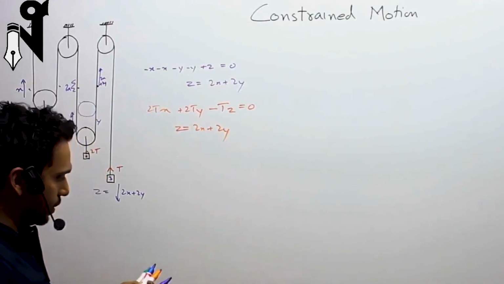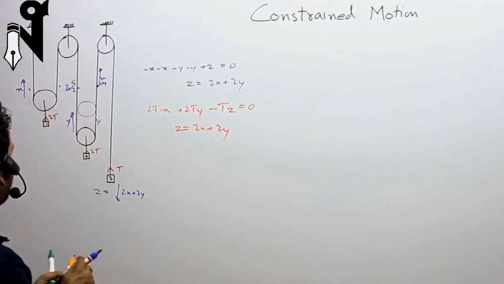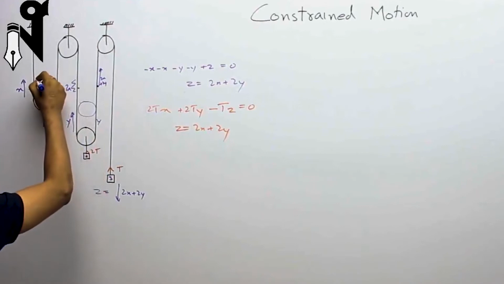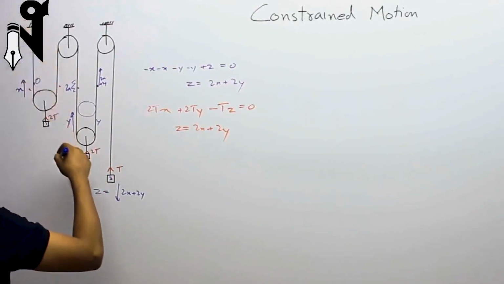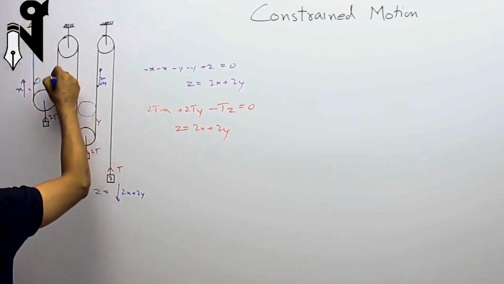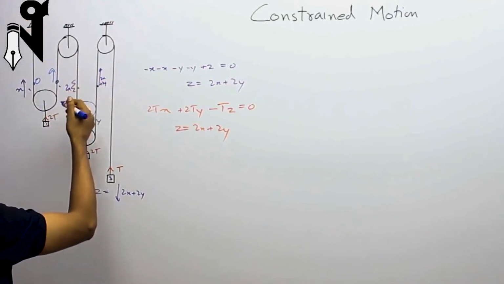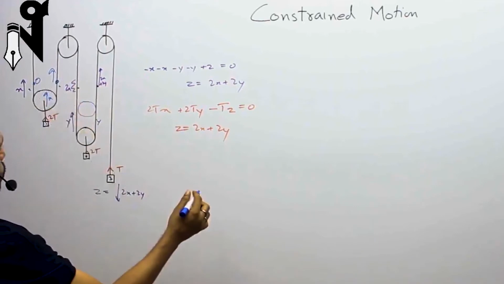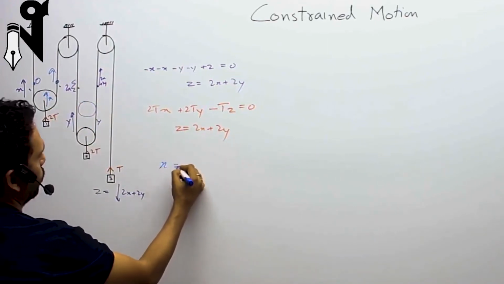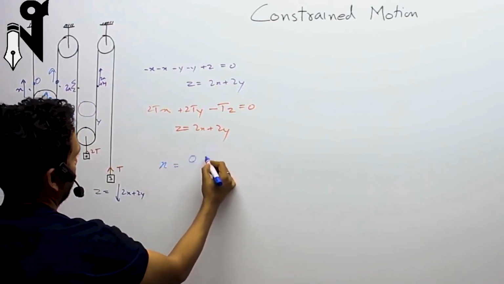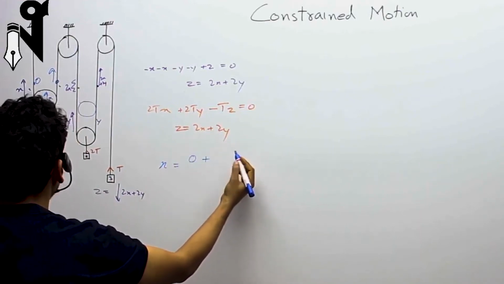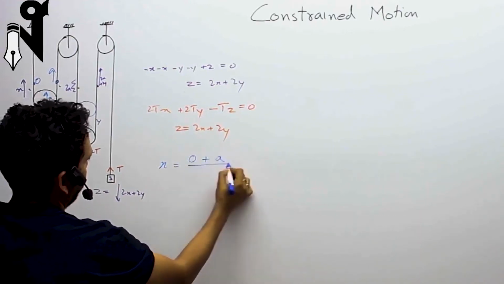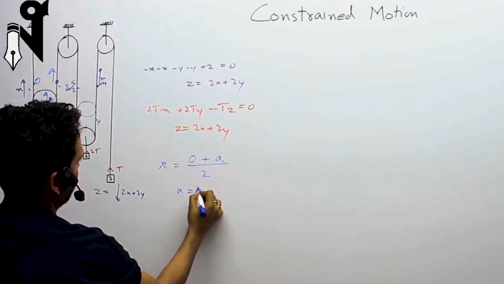And then comes a pulley equation, which is the least preferred in this case, not at all required. This movement is 0 because it is attached to the wall. This movement is what you want to figure out. I know it is 2x, but you want to figure out that, and this pulley movement is x. So how do I write the formula? X, the pulley movement, is equal to one side movement, which is 0, plus the other side movement you want to find out. So call it, say, a divided by 2. So what you get? a is equal to 2x.